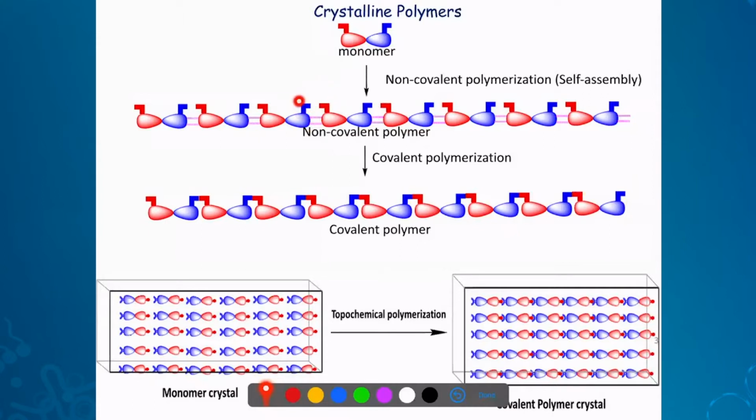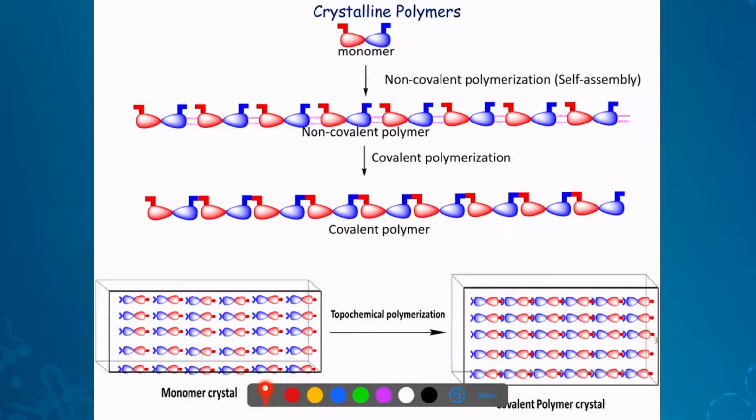And if we are bringing these reactive motifs at proximity, then the crystal will undergo reaction upon mild activation by heating, and we'll get a polymer, which is crystalline actually, because our monomer is crystal, so the polymer has to be crystalline. So we get crystalline polymers in this way. This is a topochemical polymerization. Most of the time we get crystals, but on very rare occasion we get amorphous material also, because after the reaction the crystallinity will be lost, but that's very, very rare.